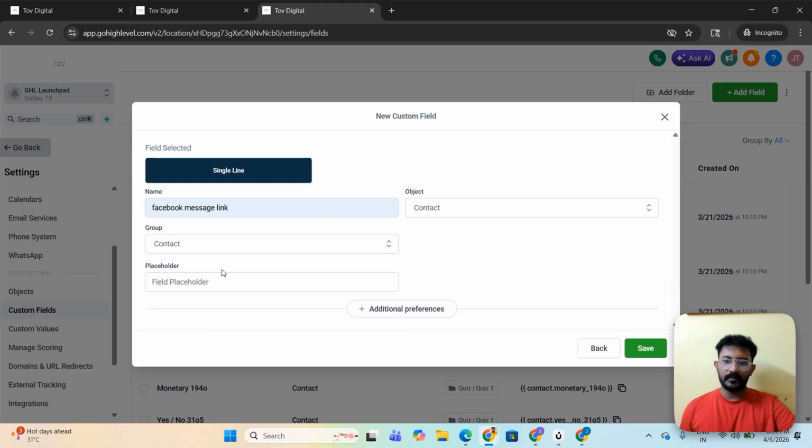What I'm trying to do is that whenever we get a new lead, there is an option within Facebook to actually integrate that lead into GoHighLevel, as well as whenever the lead opts in.